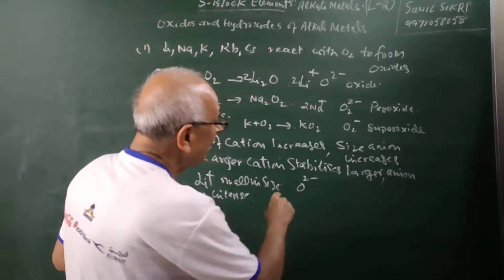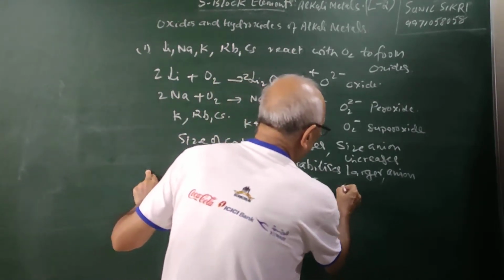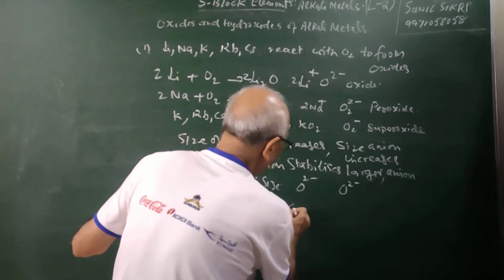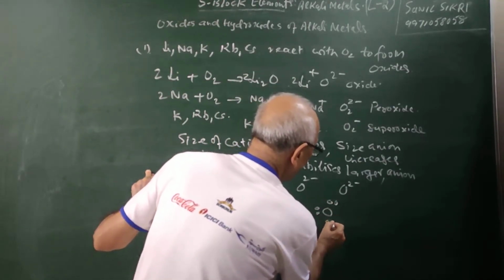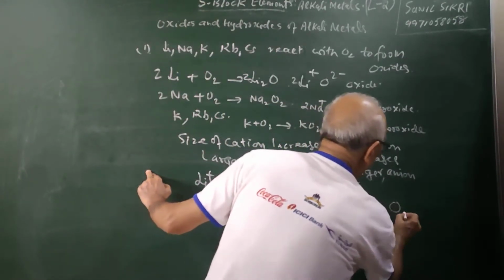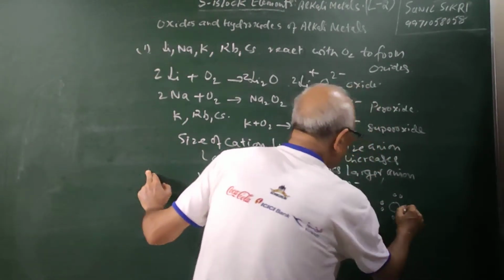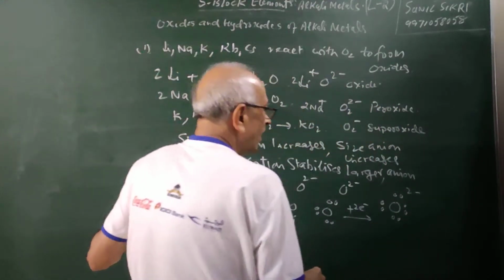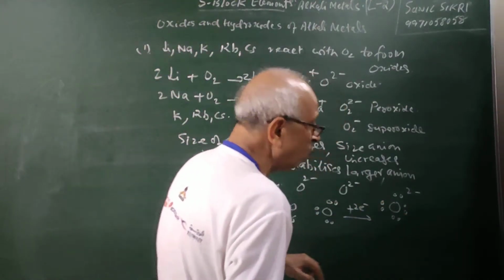And let us see what is the Lewis structure of this O2-. Oxygen is 2, 6, I can say oxygen 2, 4, 5 and 6. When it gains 2 electrons, what will be the structure of this? It gets 2 electrons, so this is 2-. So from oxygen 6, it gains 2 electrons to form oxide ions.